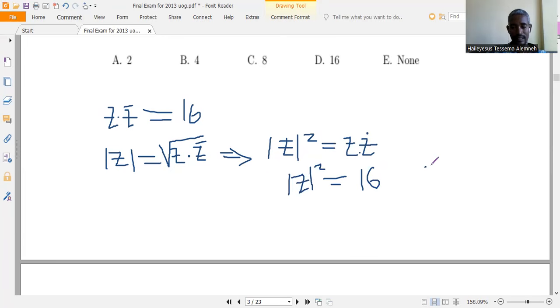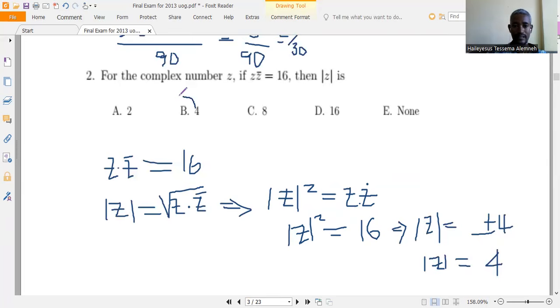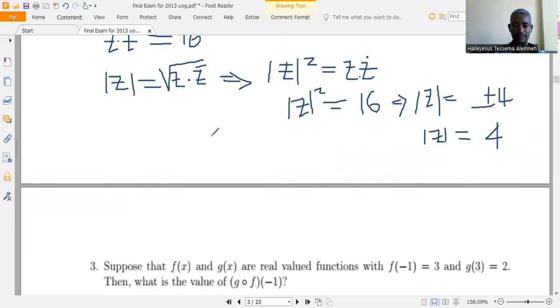So the modulus of z is equal to plus or minus 4. But the modulus of z is a distance, and distance cannot be negative. So the modulus of z becomes 4. So B is the exact solution.